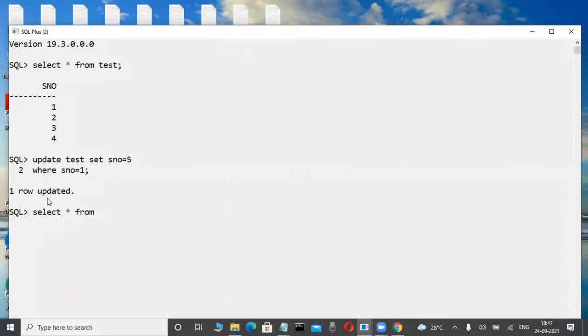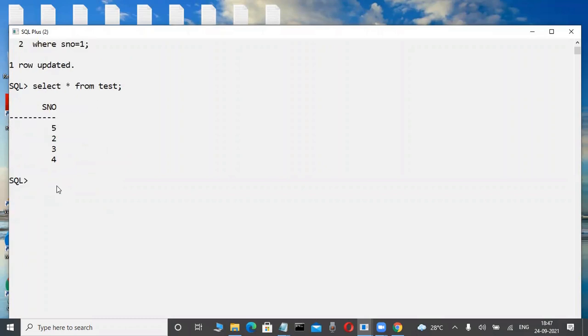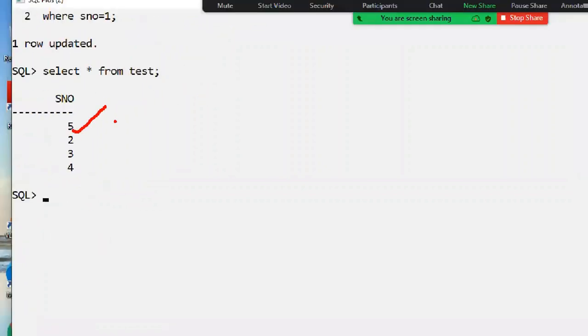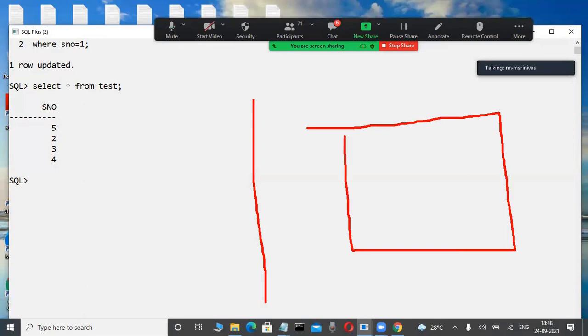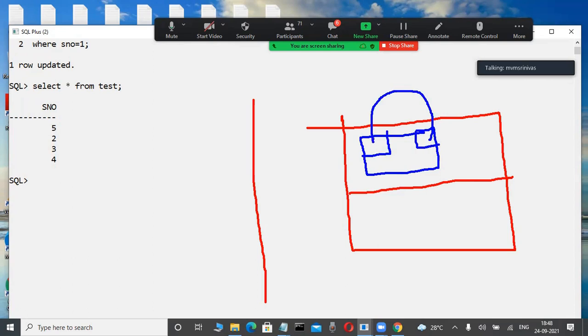It is just for your interest, I'm telling you, because this is a demo class. That's why I'm suddenly telling this. Now here test is a table like this. Now, is 5 there or not? Again, I'm changing 1 into 5. Now, I don't want to save this 5 permanently. I want to cancel this 5 back to 1 only. I want to cancel the previous transaction, undo the transaction from memory only. How can I?